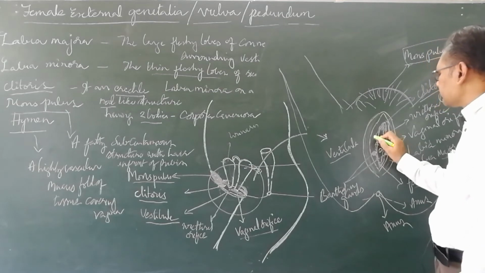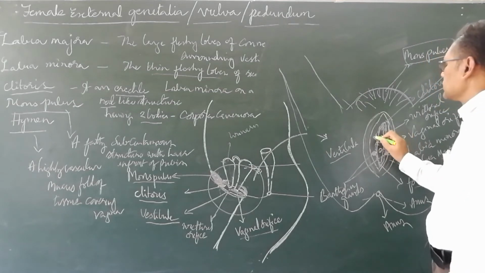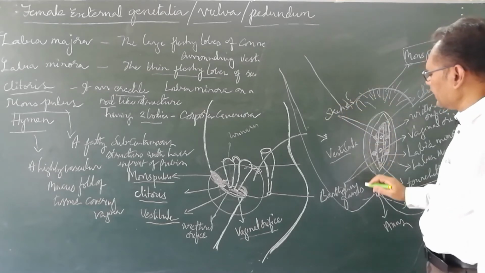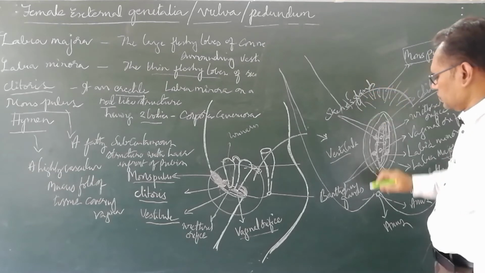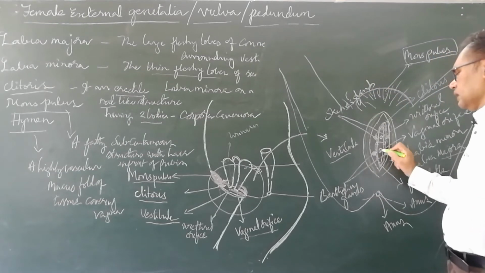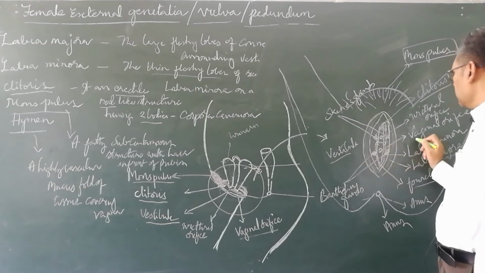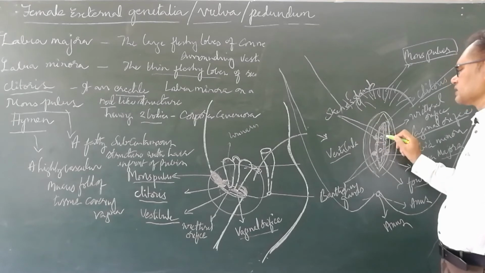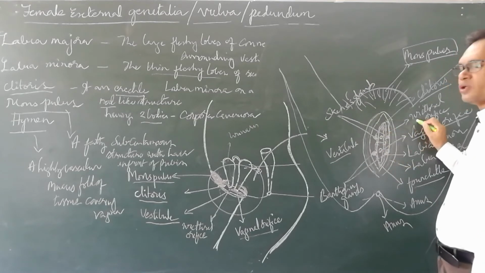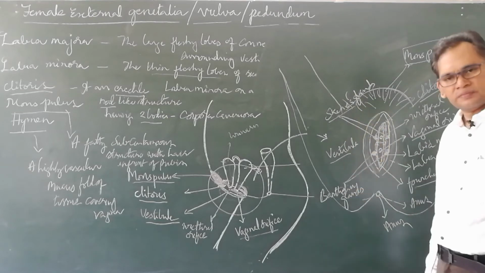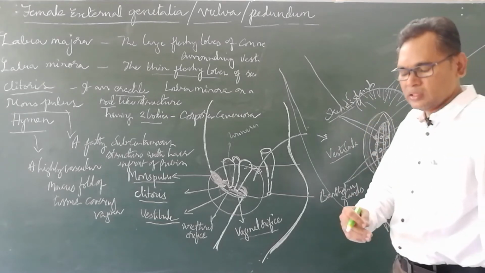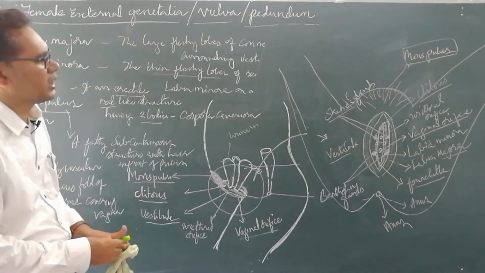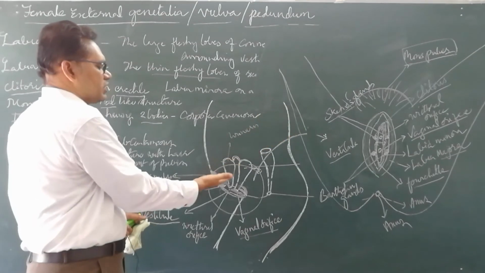Now there are other gland openings. These are called Skene's glands. These two are the female accessory glands. Bartholin glands are present at the posterior part, on either side of the vaginal orifice, whereas Skene's glands are present towards the anterior side, just inferior to the urethral orifice. This is how the structure looks in another view, the side view.